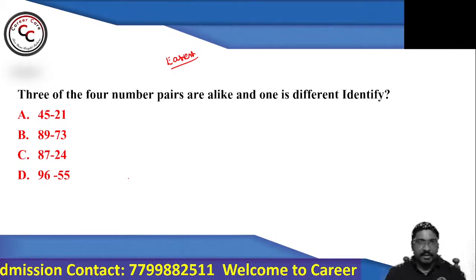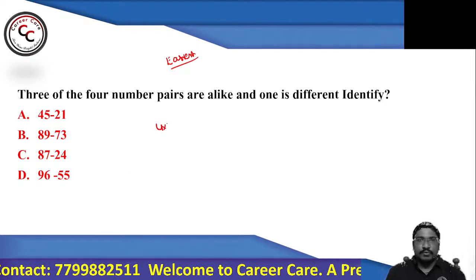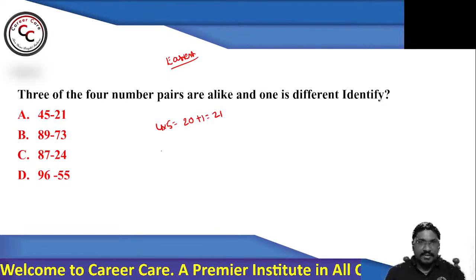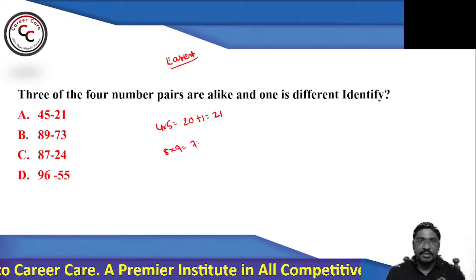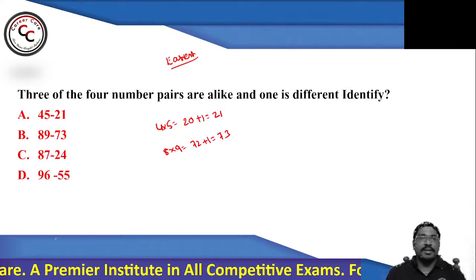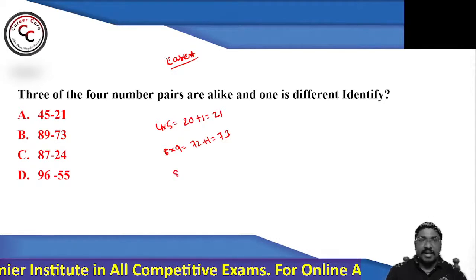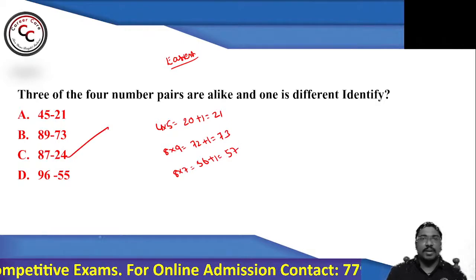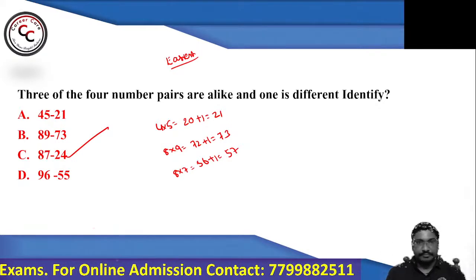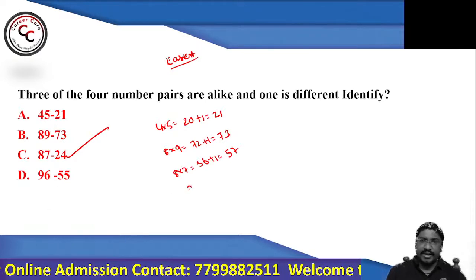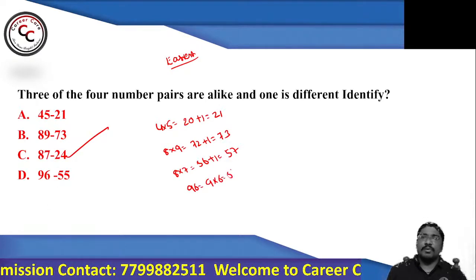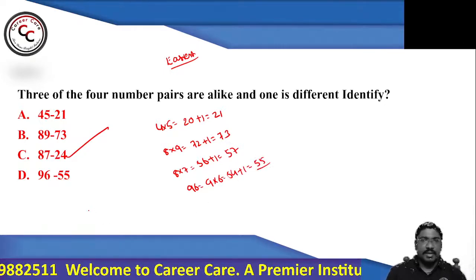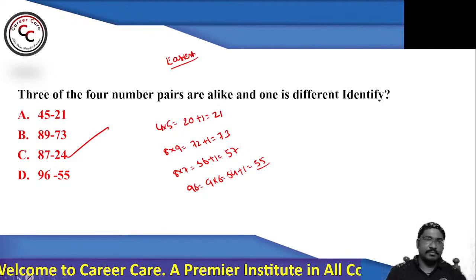If you look at this particular question, 4, 5. So 4 into 5, you can call it 20, 20 plus 1 equals 21. In the similar way, 8 into 9 is 72, and 72 plus 1 is 73. Similarly, 8 sevens are 56, 56 plus 1 is 57, but here he has given 24, which is the odd one out. In the similar way, check this also: 9 sixes are 54, 54 plus 1 equals 55. Fine, no problem in that. So here the odd one out is option C.